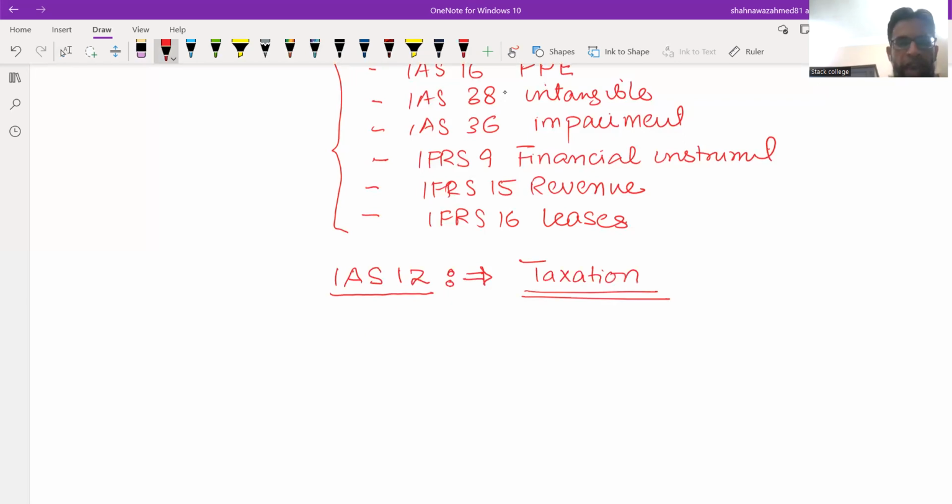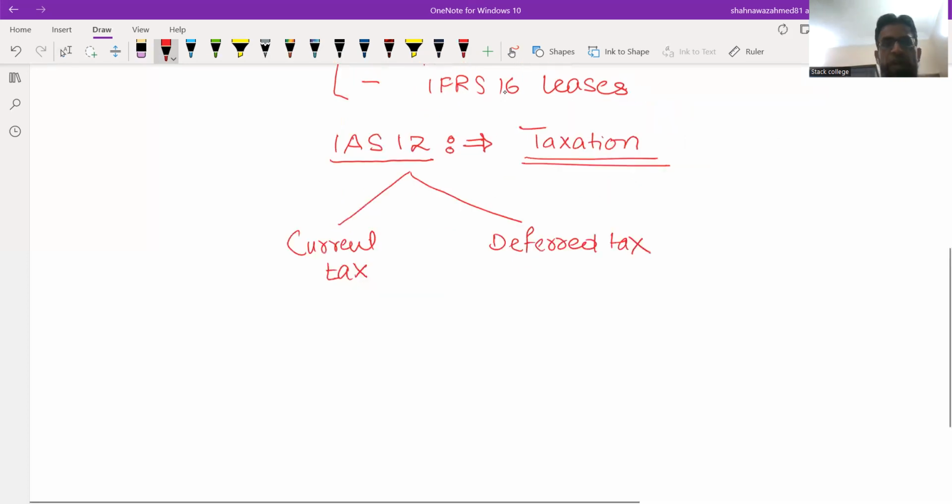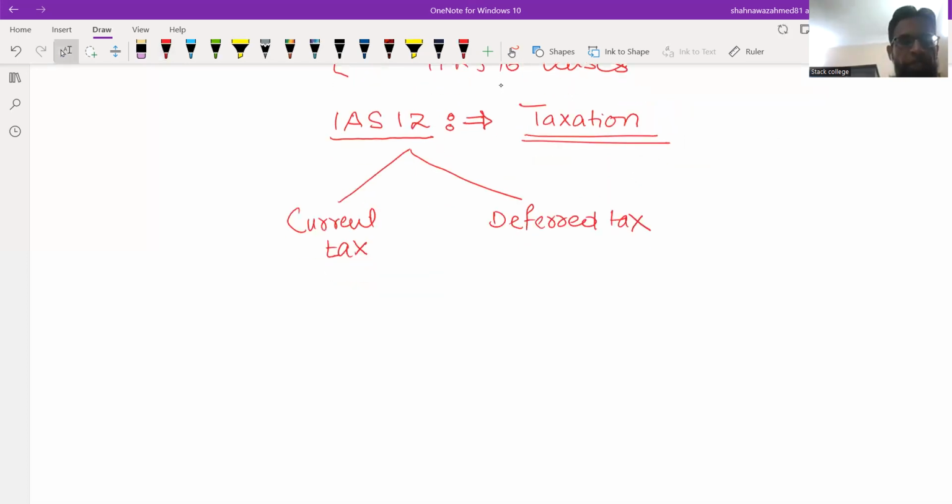So primarily we have two issues, that is current tax, and the second one is how to deal with the deferred tax. Typical adjustment is the business estimates the current tax. So we need to identify the current tax estimate. First one, it will be given to you in the question that there is a current tax estimate. It might be a refund as well.